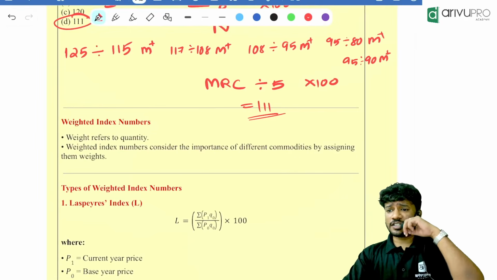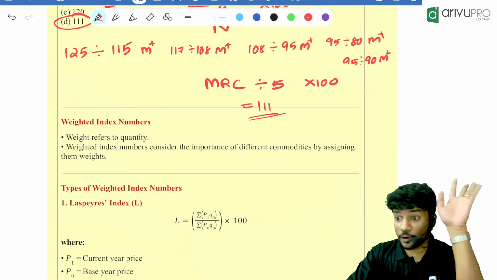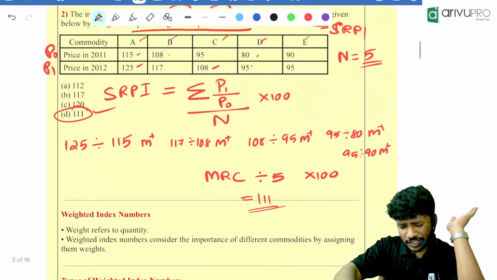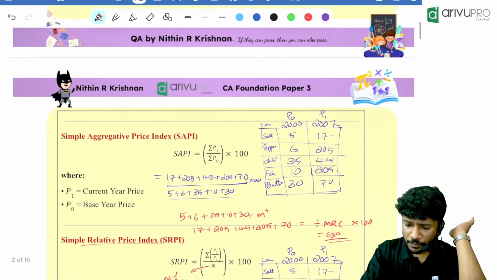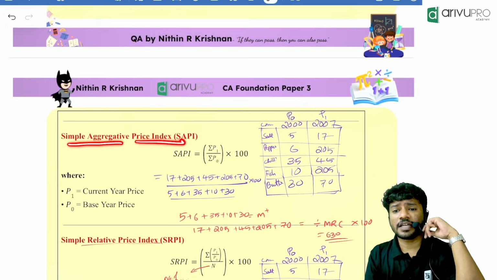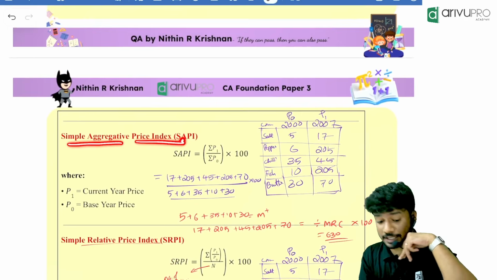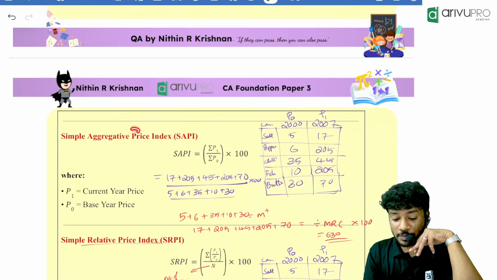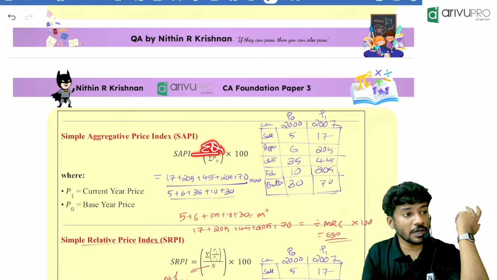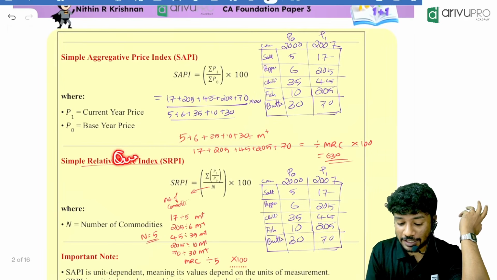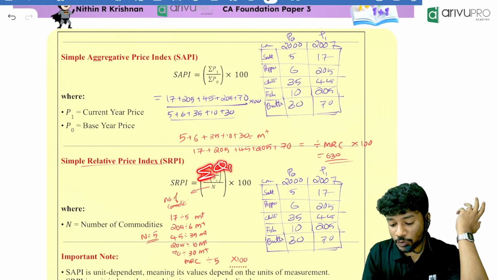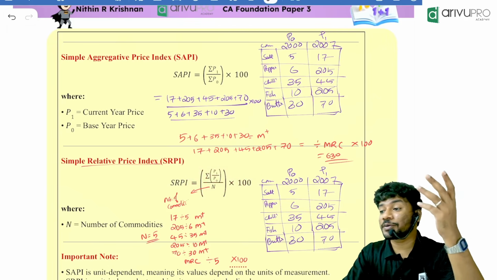Till now we were only considering prices, correct? Now, what if I ask you using SAPI? What is SAPI? Simple Aggregative Price Index. Everyone listen carefully. What if the question was Simple Aggregative Quantity Index? Instead of sigma P1, you will write sigma Q1 divided by sigma Q0 into 100. Then the simple relative quantity index will look like sigma Q1 by Q0 divided by N into 100. Are you getting the point?